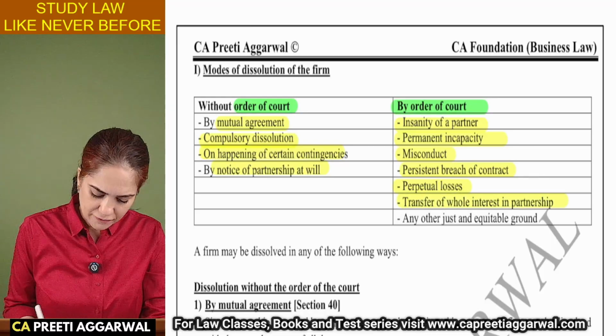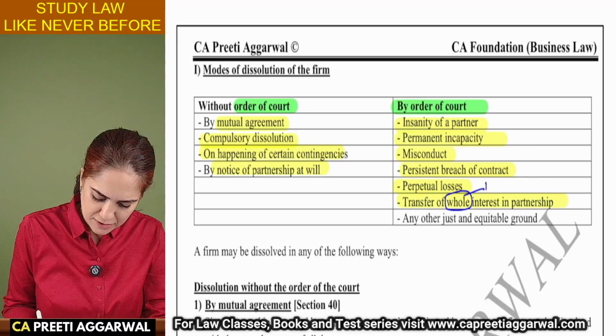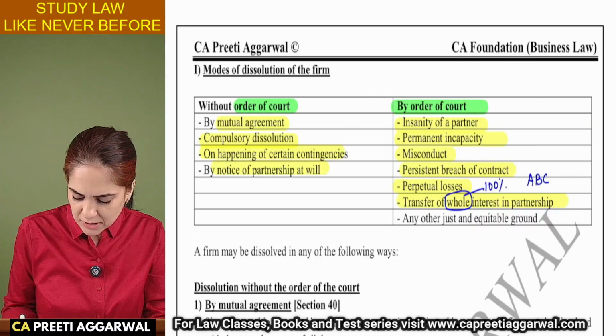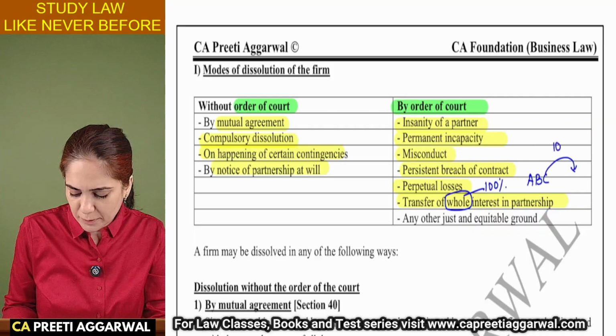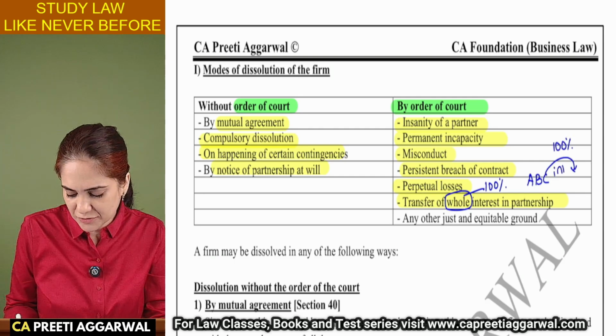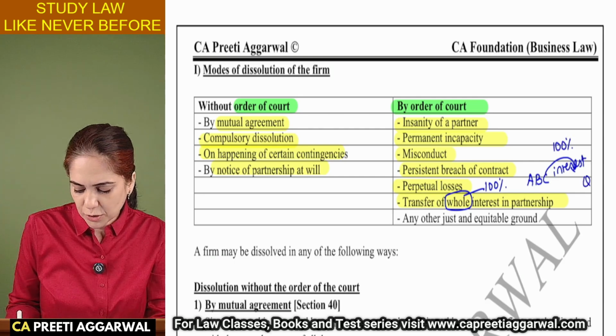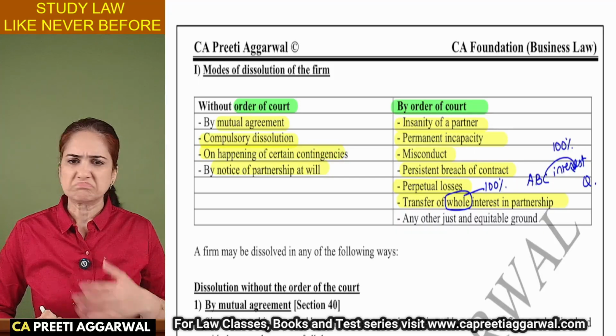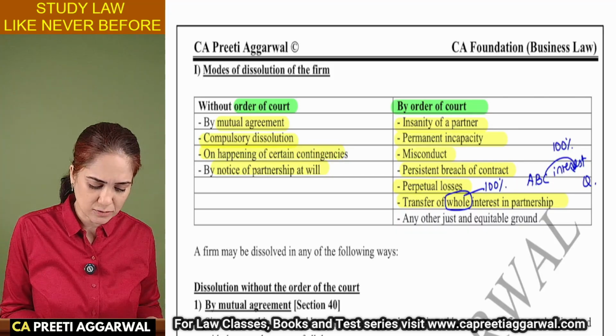Transfer of the whole of interest, 100%. Whole means 100%. Like A, B, C, they are partners. C transferred whole means 100% of his interest to Q. We don't want Q as a full-fledged partner. Dissolve the firm. Any partner can go.